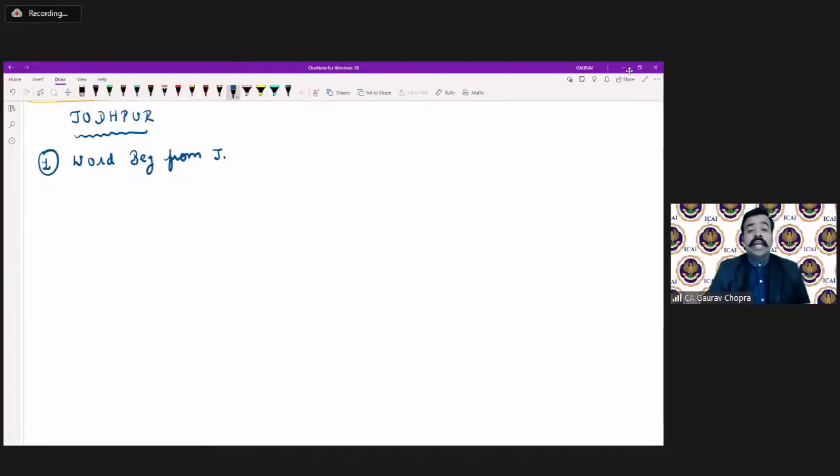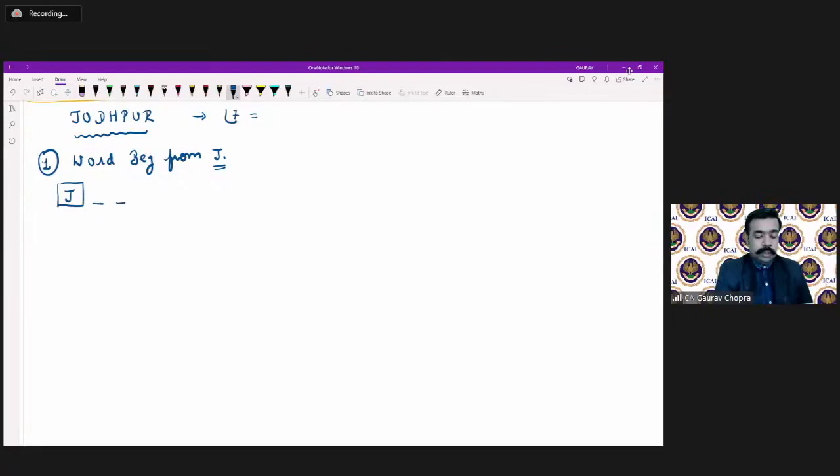In totality, we know that there are 7 alphabets in Jodhpur, and we can arrange them in factorial 7 ways. But our first question asks that the word should begin with the letter J. So we fix J on the first position, and then we are left with 6 places.